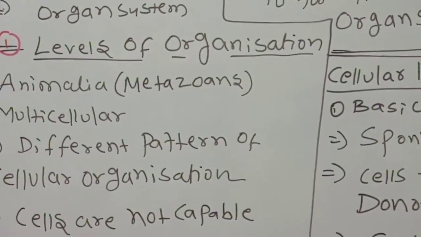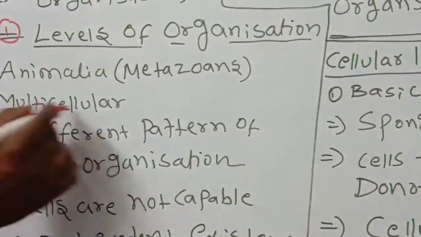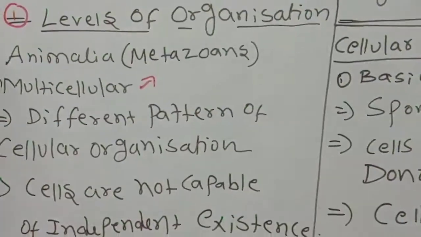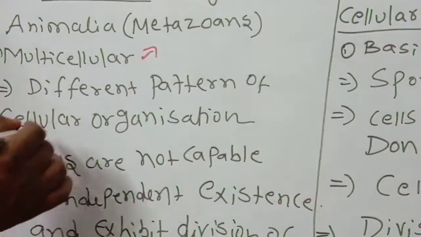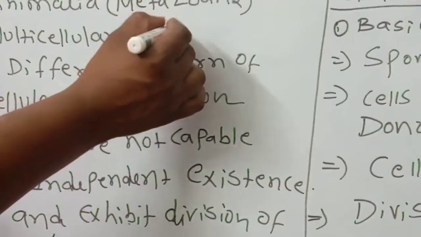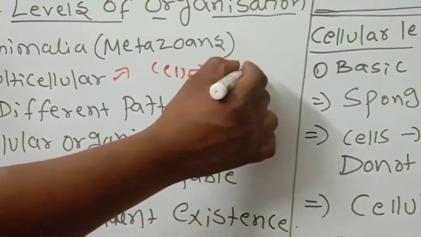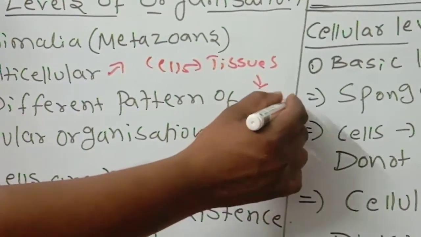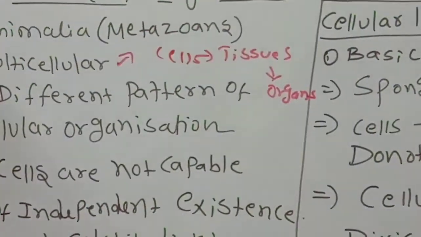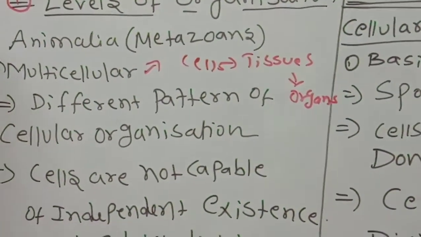Levels of organization. Animalia, the metazoans, are multicellular, meaning a number of cells are present. A different pattern of cellular organization will be there. What are the different patterns? Cells to tissues, tissues to, as you know very well, organs. So animals show cellular level organization, tissue level organization, or organ and organ system level organization.